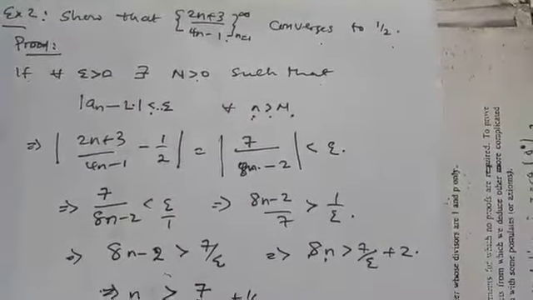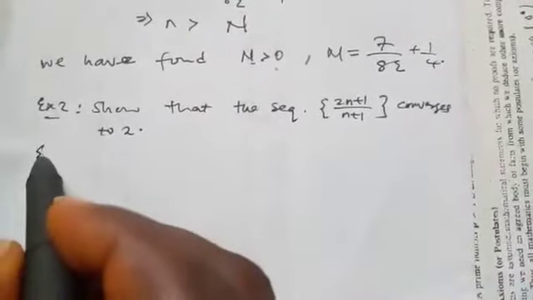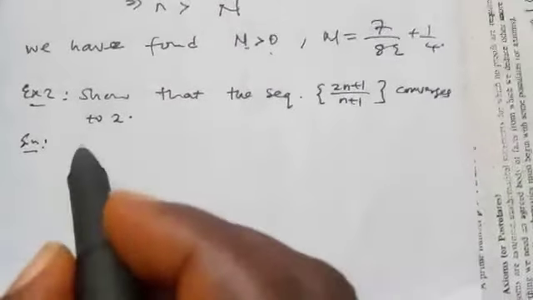Another example: show that this sequence converges to 2. So, the solution or proof of it. We start with this.